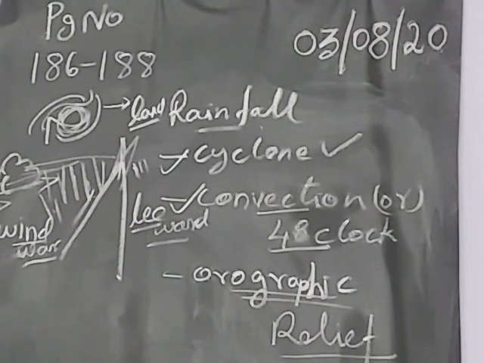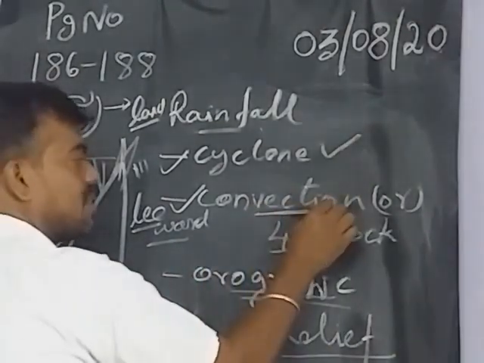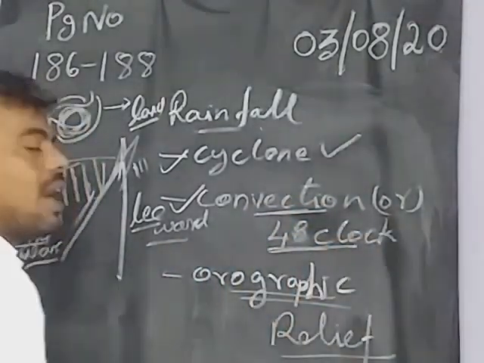Convection rainfall: from the morning up to 2 or 3 o'clock, we get heavy temperature. At that time the water becomes vapor and forms a cloud. After that, when the temperature reduces, it starts to give rain. That kind of rainfall is called convection rainfall or 4 o'clock rainfall.